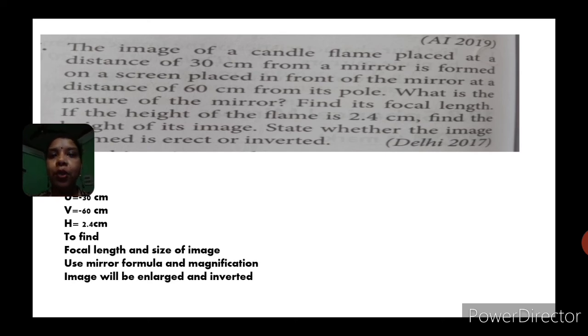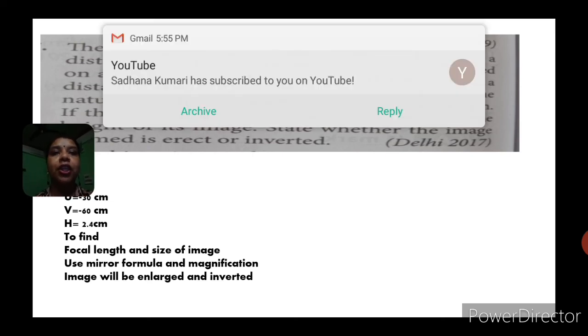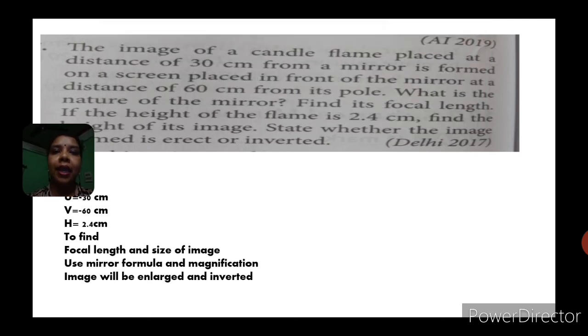Which formula am I going to use? I'm going to use the mirror formula, 1 by f equals 1 by v plus 1 by u. So I will get the focal length from there. Next it is asked to find the height. How can we find the height? We can find the height by magnification, m equals minus v by u, which equals h dash by h. So I hope you can do it.